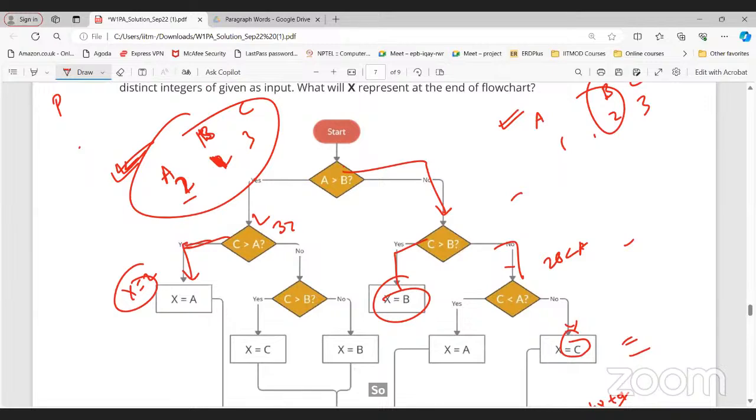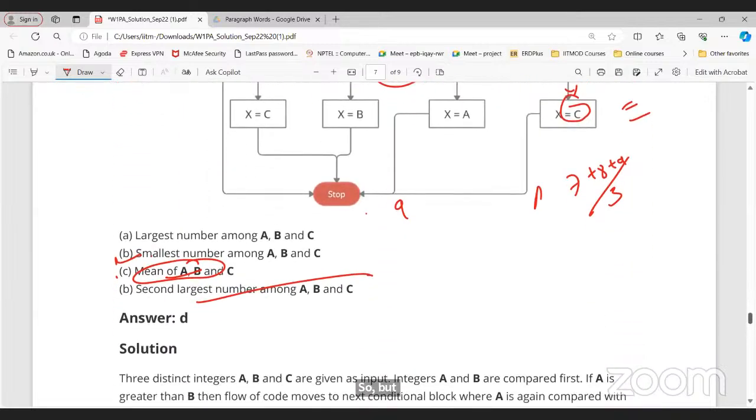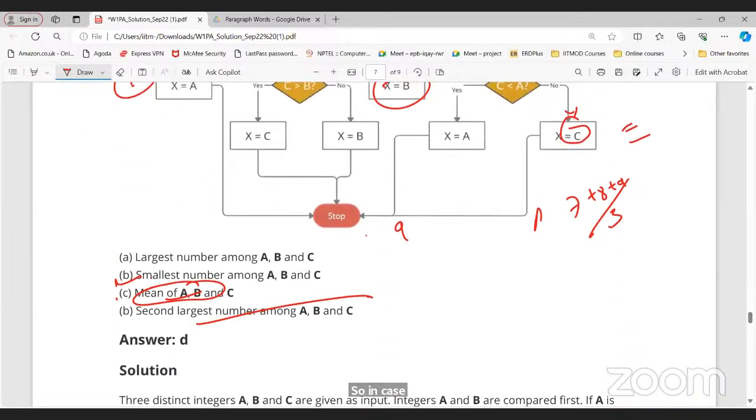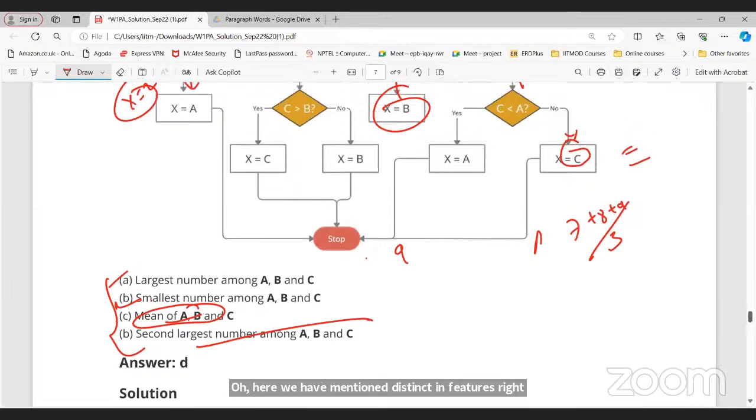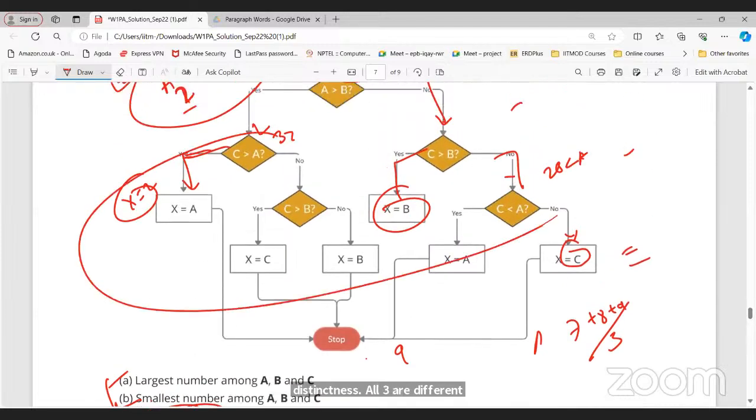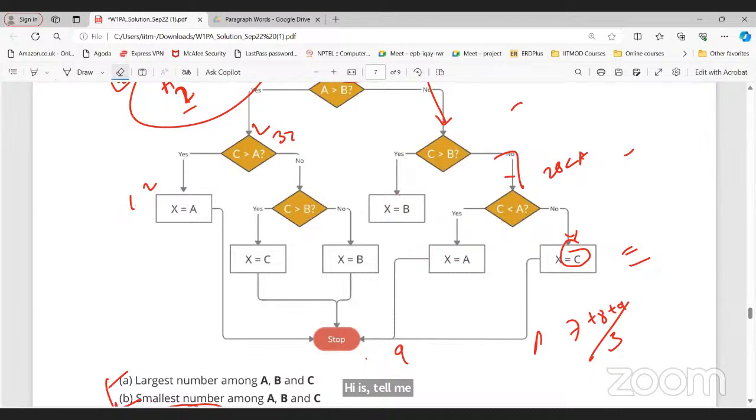So try different combinations and see which options you get. The mean will not come as an option, because we have never added the data set and divided it by the count. If you see this entire flow chart, we have not added or divided anything. Those operations are not there.